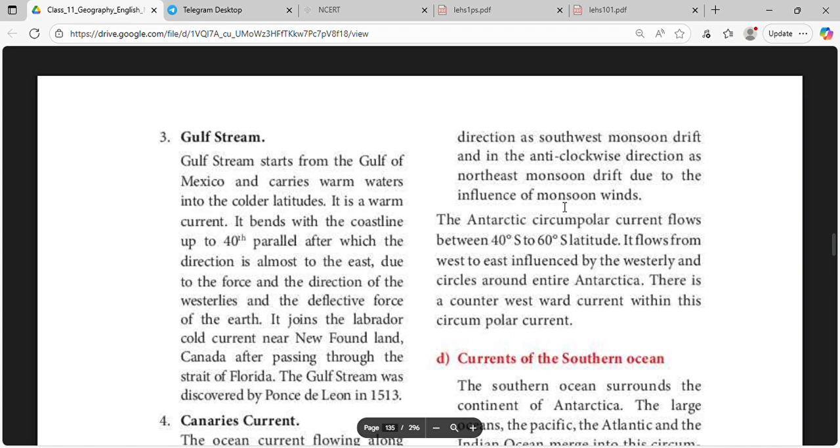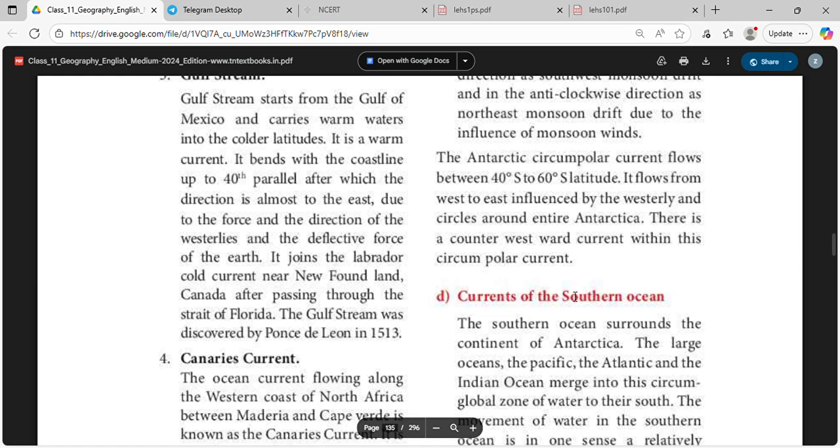due to the influence of monsoon winds. The Antarctic circumpolar current flows between 40 degrees south to 60 degrees south latitude. It flows from west to east influenced by the westerlies and around the entire Antarctica. There is a counter westward current within this circumpolar current.